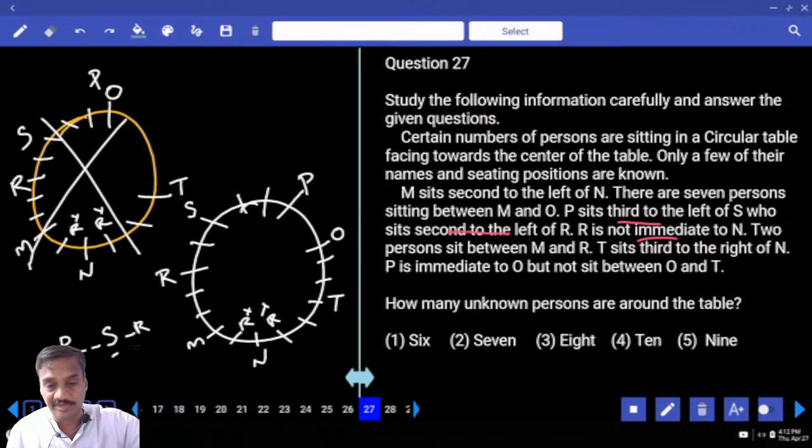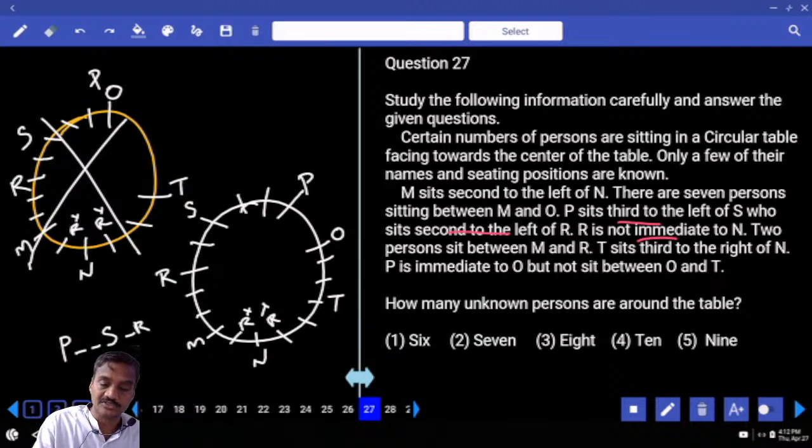And P is immediate to O, but not sit between O and P. Then how many persons around this table here? 3, 6, 9, 12, 15 plus 2, 17. And how many unknown persons are there around the table? Now, out of this 17, how many known persons are there? 4 plus 3 is 7, isn't it? And 7 persons are known, the remaining 10 persons are unknown.